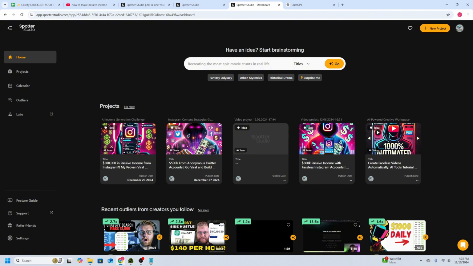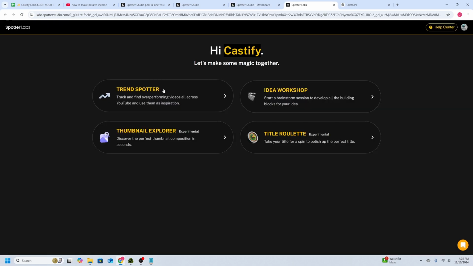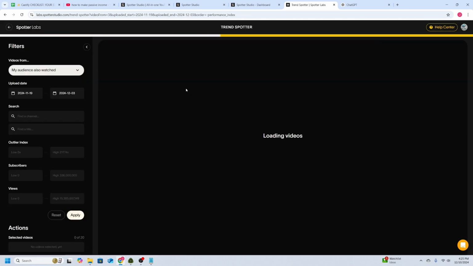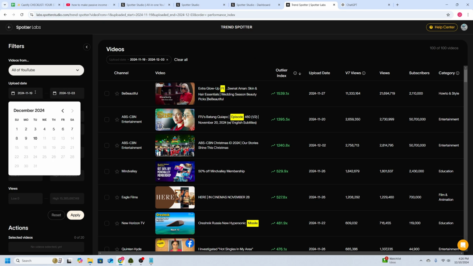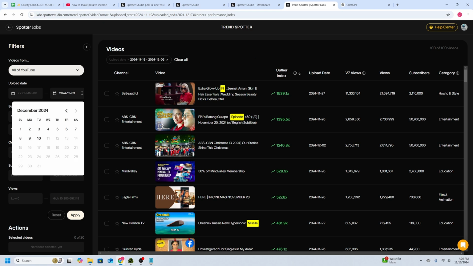So in order to get started, what we want to be able to do is actually come into this lab section, because previously we talked about how you can make it easier for you to not only make money, but also potentially become viral on YouTube. And so what we're going to be utilizing today is this trend spotter. What the trend spotter is going to be doing for you is, like I mentioned earlier, scanning all of YouTube in order for you to see what videos are going viral and what videos are trending.